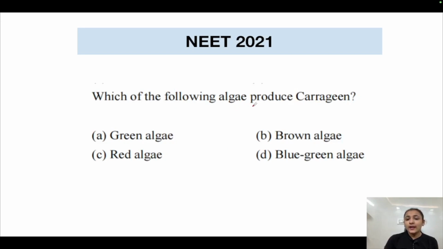Which of the following algae produce carrageen? This is repeated, as we just solved that question a few minutes before: carrageen, which is a hydrocolloid, is produced by red algae. So options A, B and D are incorrect. The correct answer is option C, because carrageen is produced by red algae. Algin is produced by brown algae, and agar, which is also a hydrocolloid, is produced by red algae.